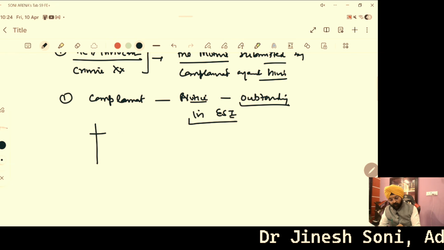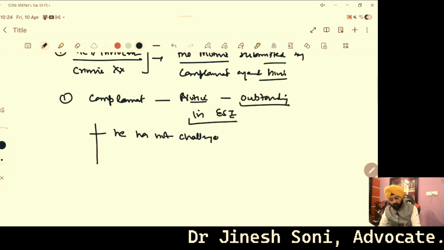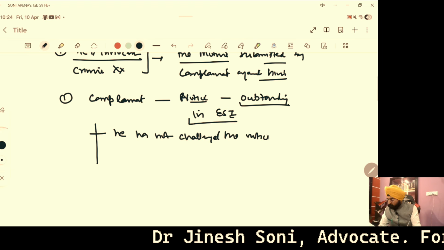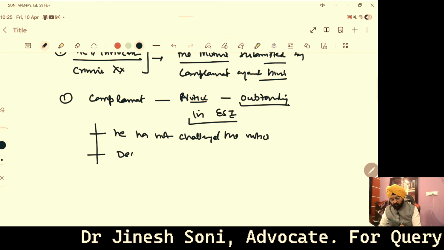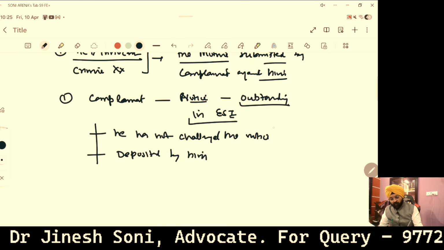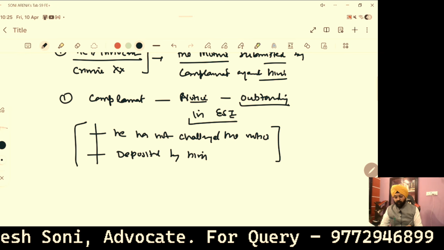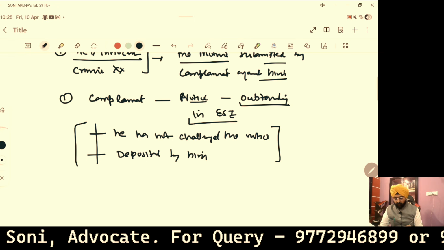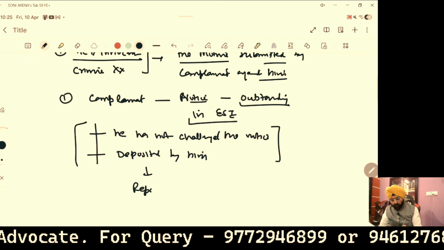But the key point is that he has not challenged the notice. The amount is to be deposited by him. So in that scenario, it is quite clear that he developed animosity in consequence of the notice with the concerned accused, and that's why he submitted the report.